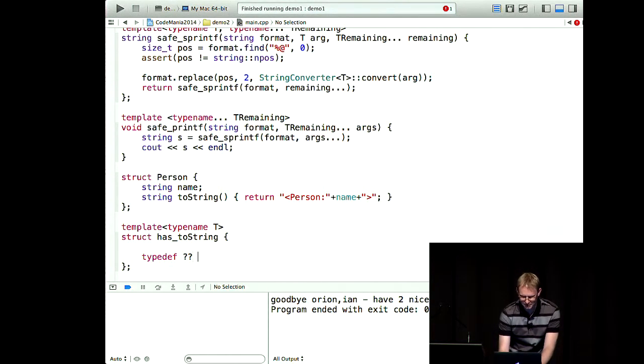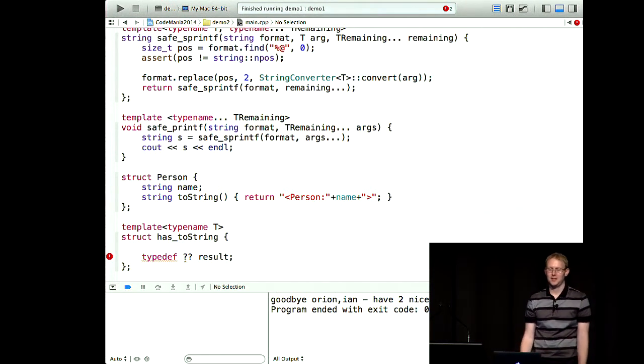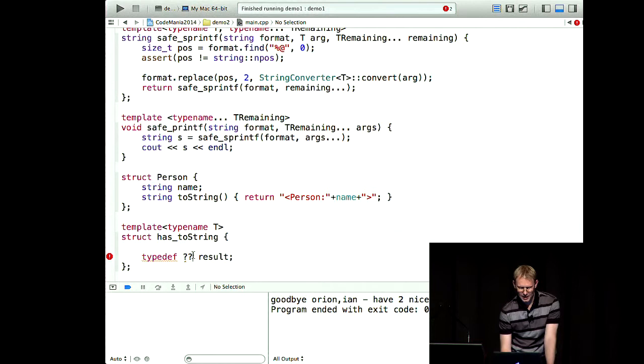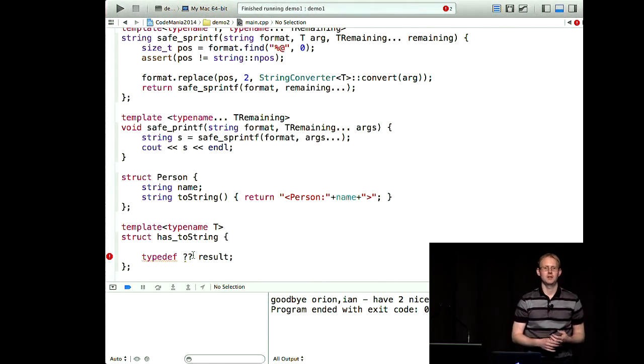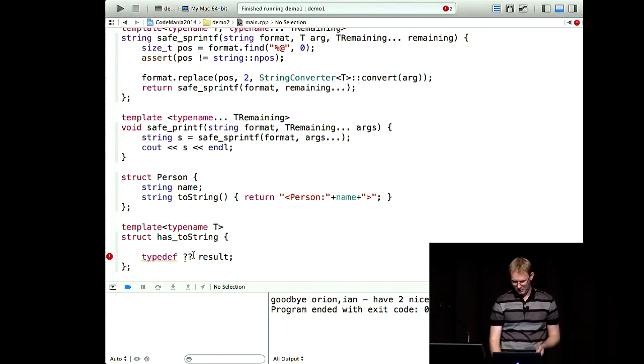And we're going to return something. We're going to call it result. So what is that thing that we're going to return? Ideally, we'd like to return true or false. Now, true or false is not a type. You can return booleans if you like, but in this particular case, they don't fit.